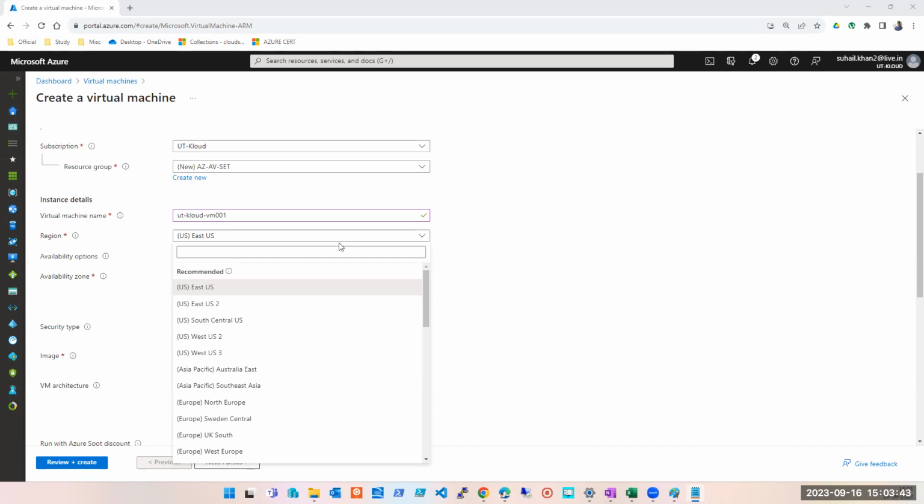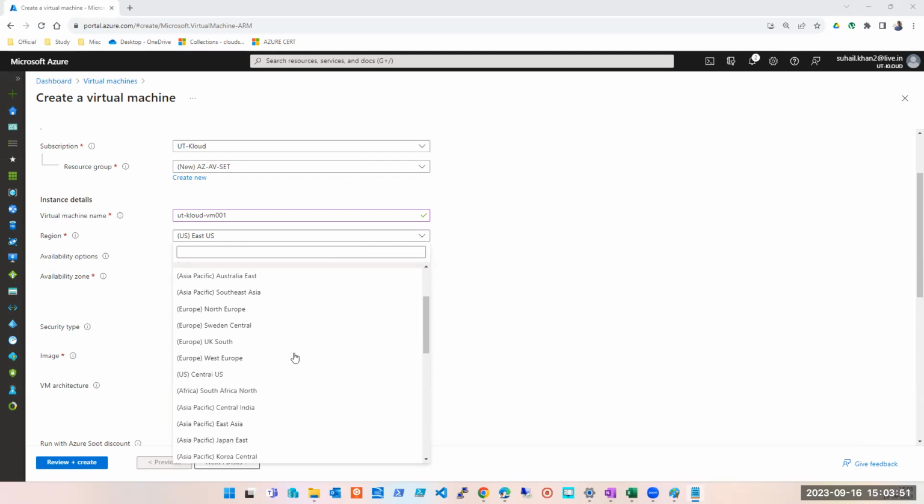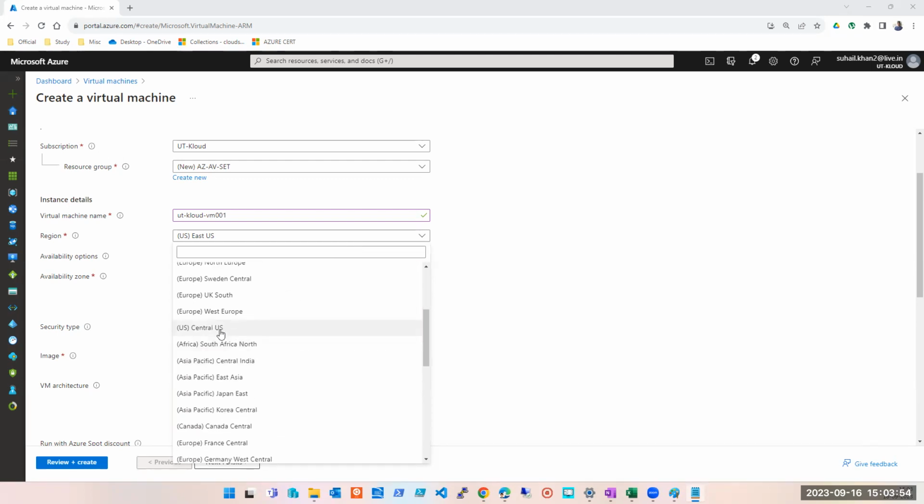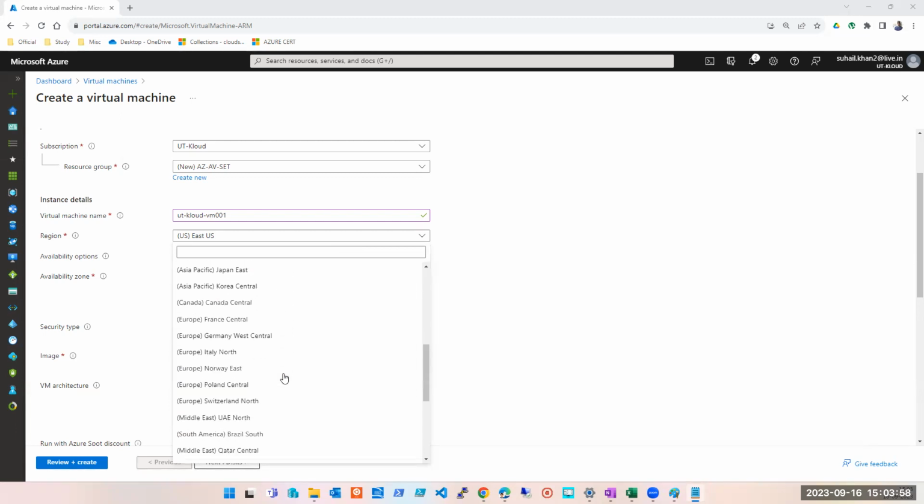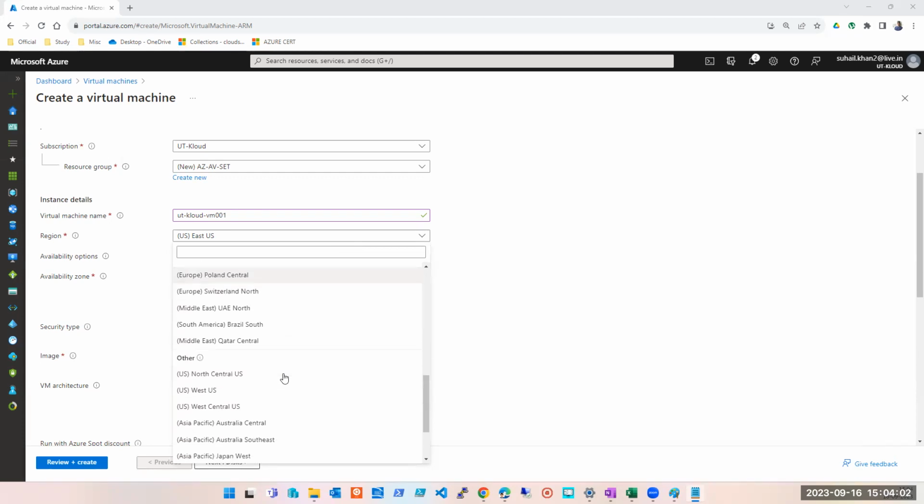So in the Central India region, we have the availability zone feature available only for Pune, and we do not have this feature for Hyderabad and Chennai. So Hyderabad and Chennai, they come under Central India? Is that what you're saying as of now? Not sure if they come under Central India, but Central India is the location of Pune. Okay, so partially correct. Yes.